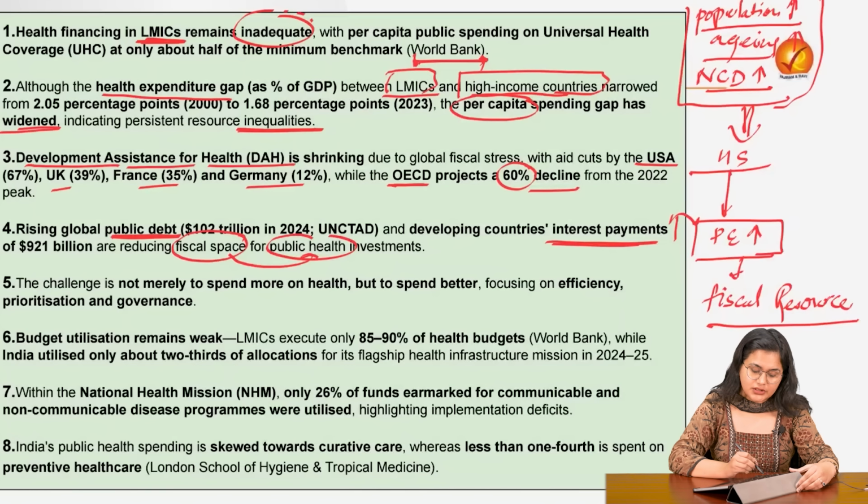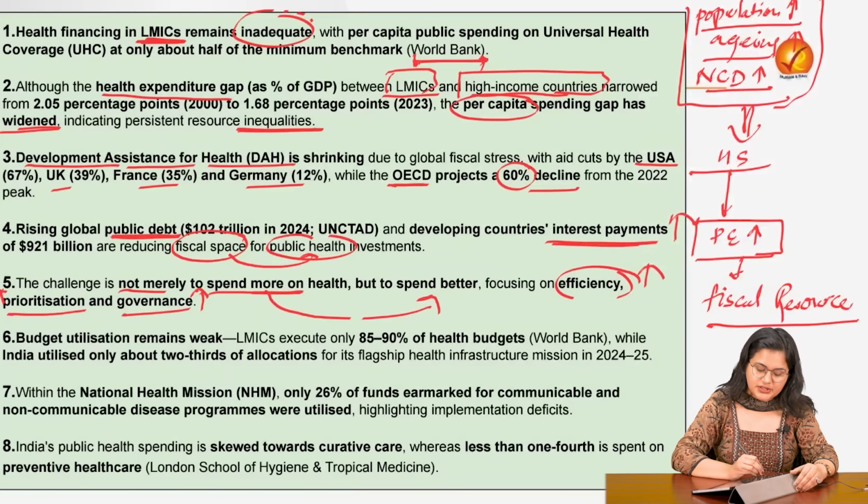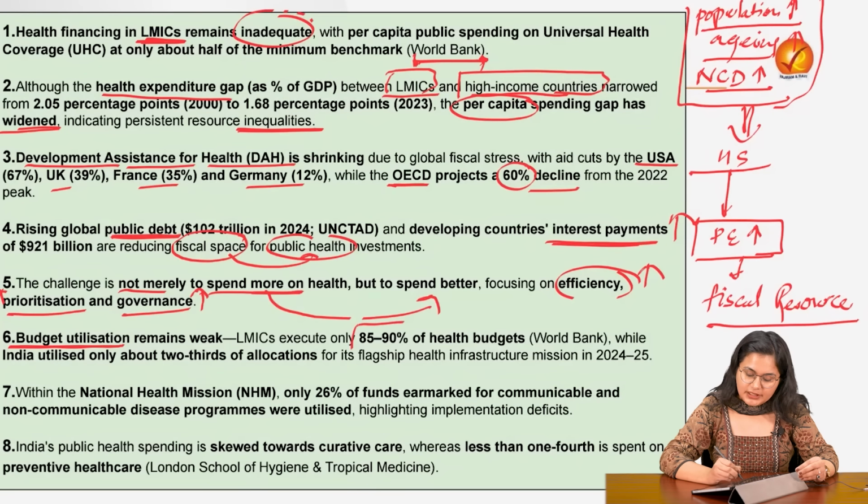Now, the challenge is not merely to spend more, that was the essential idea, but to spend better, which means to increase the efficiency, to increase the prioritization, and the governance aspects also need to improve. The next issue is that of budget utilization. Even out of the budget that we have already allocated to healthcare, there is a high amount of underutilization of that budget. The data is that only 85 to 90% of the health budgets are executed by the LMICs. And this data has been given by the World Bank.